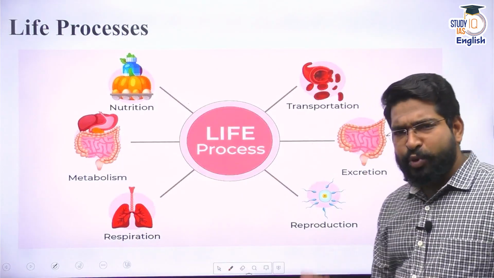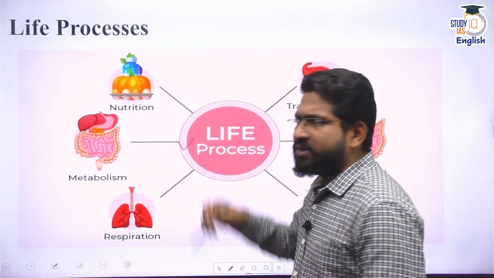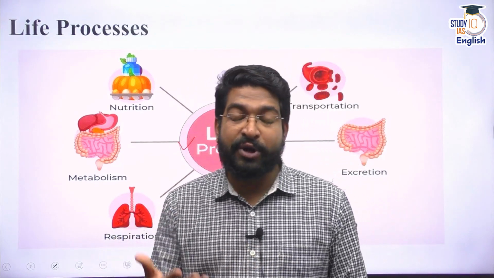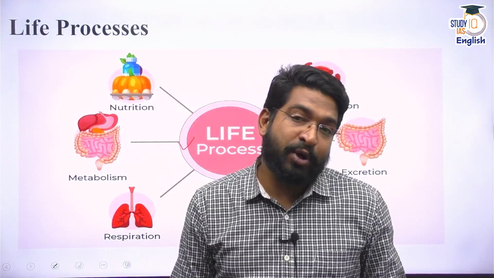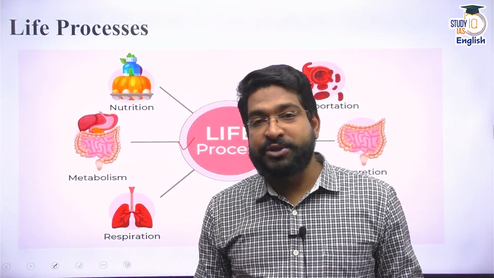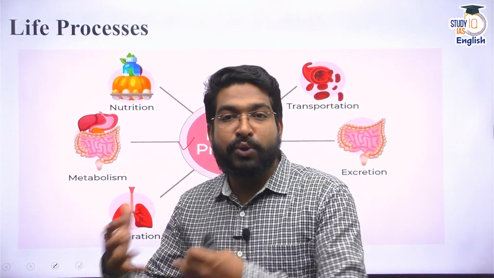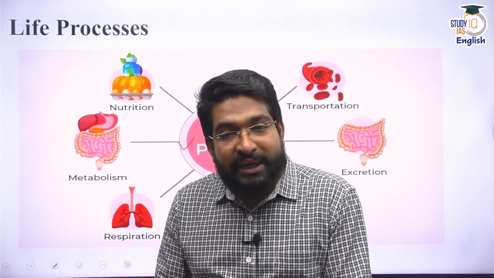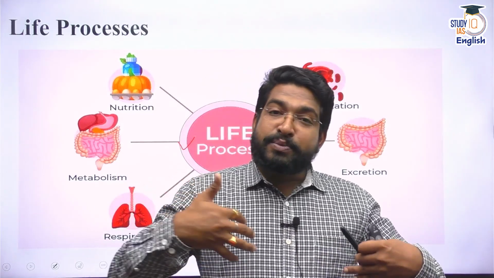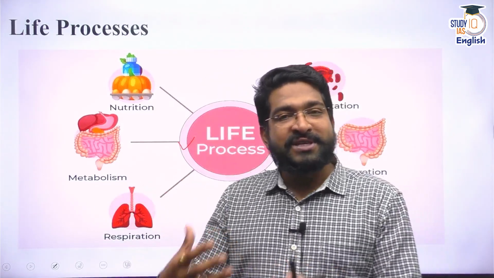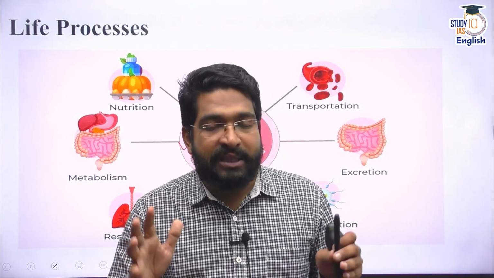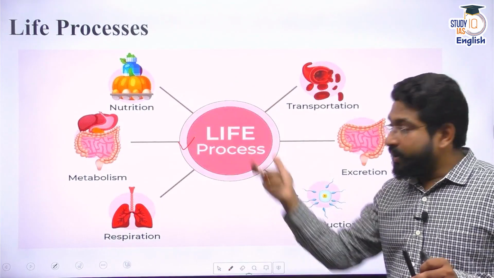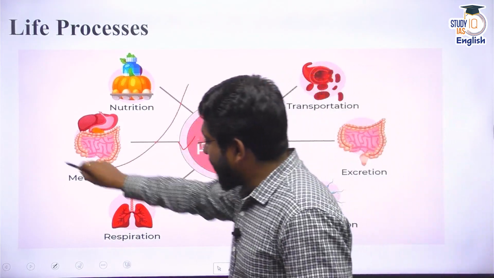Now, what are these life processes? You do know that the cell, which is the structural and the fundamental unit, has to undergo certain processes. For example, reproduction is one of the life processes. Metabolism is one of the life processes. For metabolism, we need nutrients, be it a unicellular organism or a multicellular organism like humans. We need nutrients, and then we need to absorb those nutrients so that we survive. So life processes are the processes that are needed for sustenance of life, like nutrition, metabolism. Today we'll discuss nutrition and metabolism.